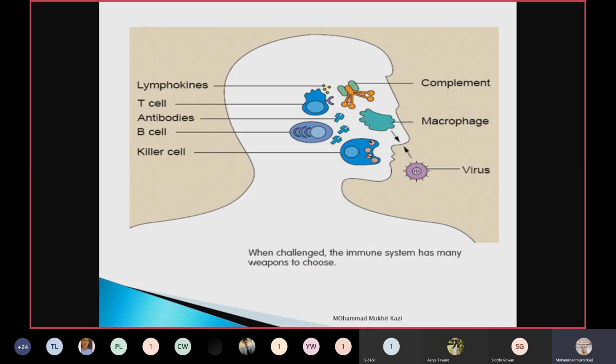When challenged, the immune system has many weapons to choose from. It depends upon whether it will choose macrophages or lymphocytes, and among lymphocytes, whether it will choose CD8 cells, CD4 cells, or only antibodies, depending upon what type of invading pathogen is there. Which immune mechanism will challenge that foreign body will be decided by your immune system.